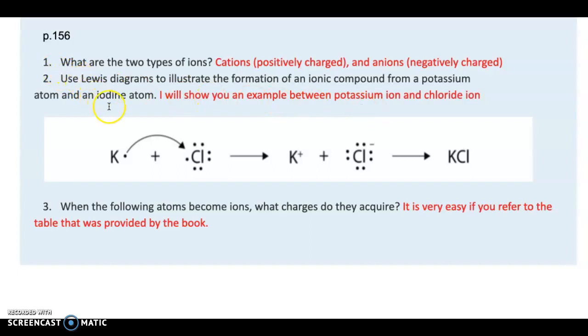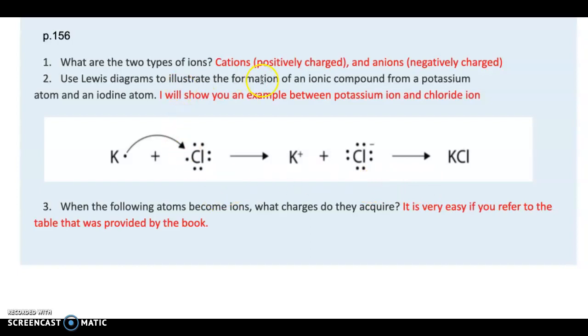Question number 2 is asking about Lewis diagrams and how you illustrate the formation of an ionic compound of potassium. I gave you an example, but we will be covering Lewis dot structures next class, so I don't want you to concentrate too much on it. If you know how to do it, that's good. If you can review it already, but Lewis dot structures are going to be reviewed next week.